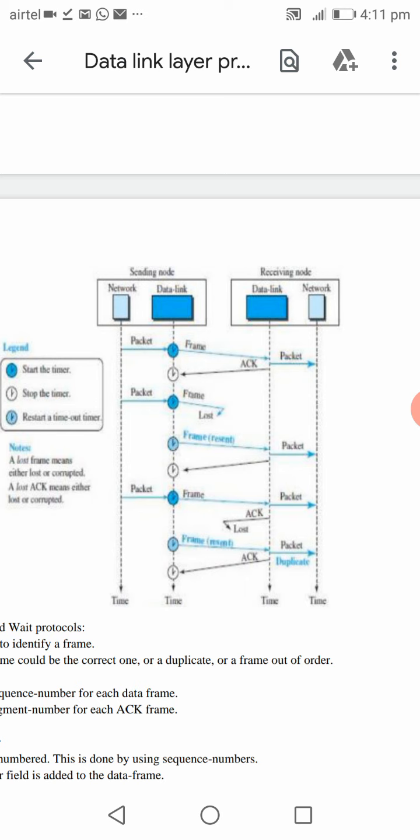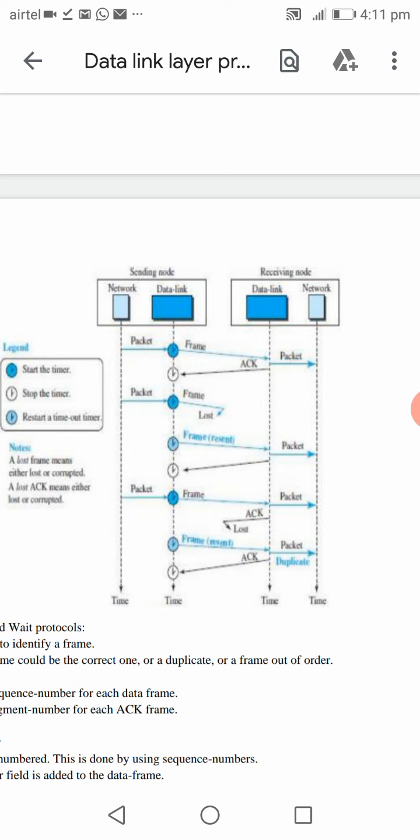In the third packet, the frame is correctly sent to the receiver node. The receiver node has received the packet correctly, but the acknowledgement from the receiver is lost. Again the sender will wait until the timer expires.